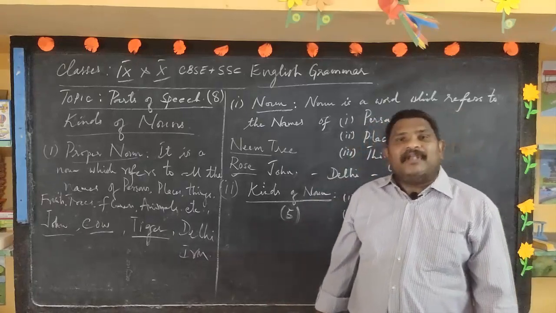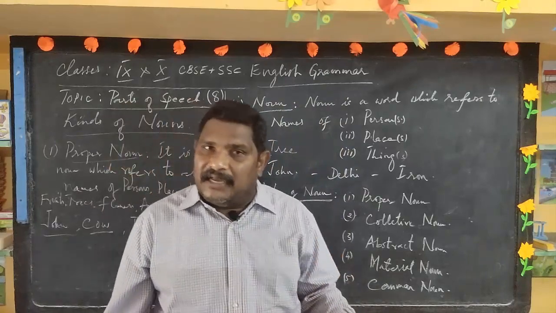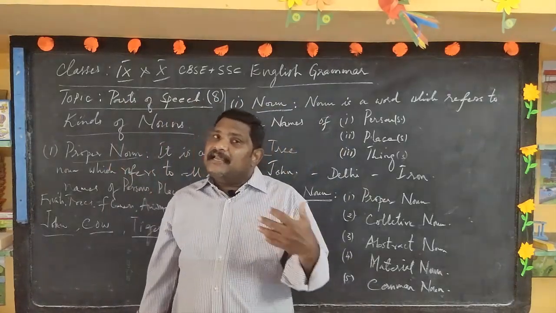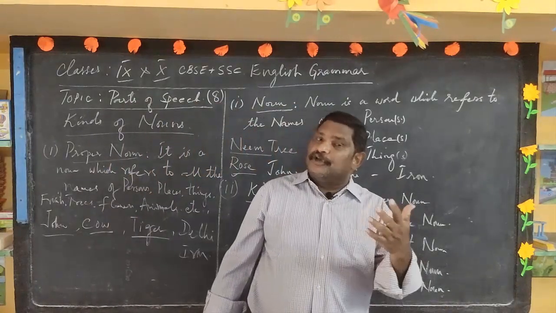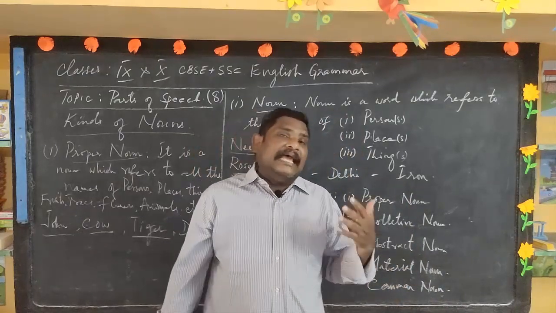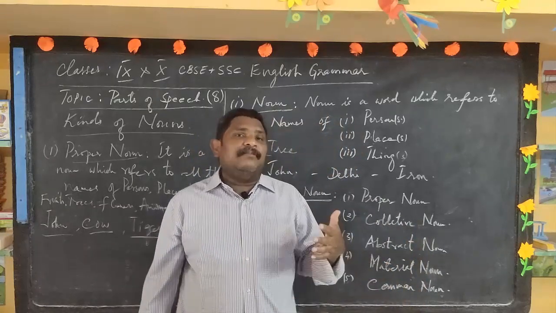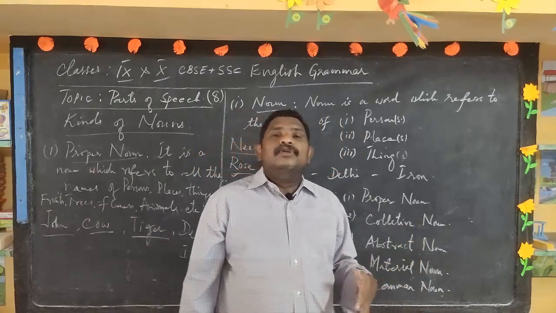Delhi is the capital of India, for example. India is the name of a country, which is a proper noun. Delhi is the name of a city, it's a proper noun.